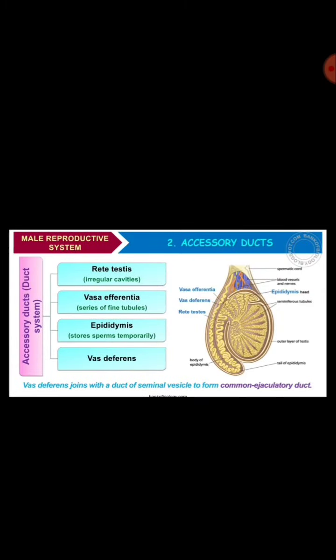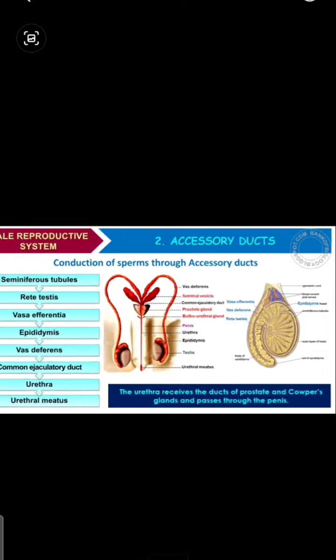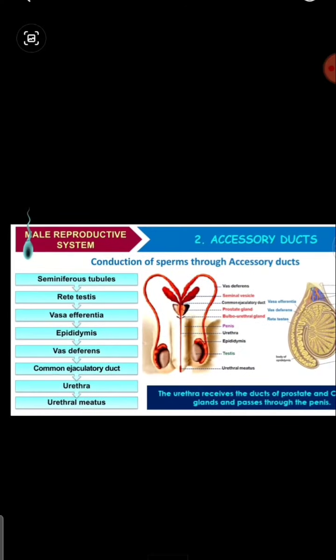Okay, so vasa deferens joins with the ducts of the seminal vesicle to form the common ejaculatory duct. Okay, so how these ducts are arranged we have seen. So we will see the conduction of sperms through accessory ducts, how they are conducted.